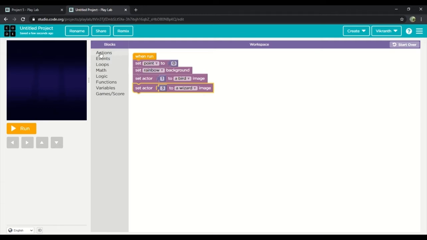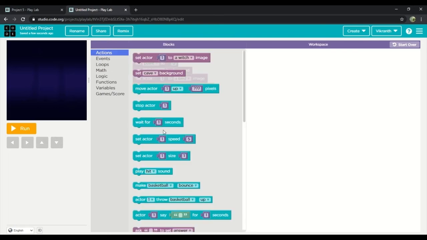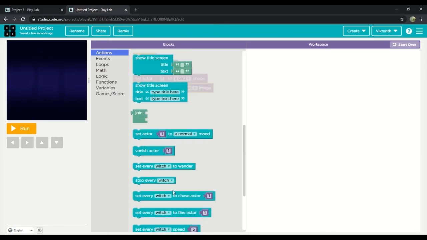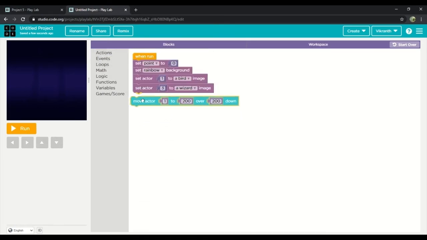So next we'll drag move actor 2 over down. And then we'll change it into 3. We'll leave it as 200 and we'll change the other one into 20.